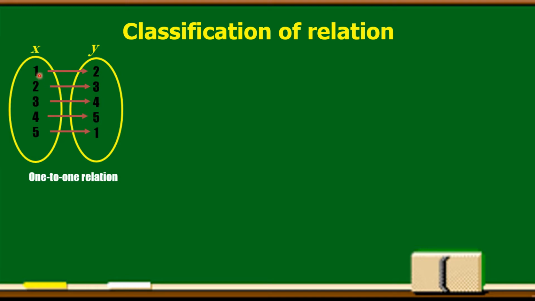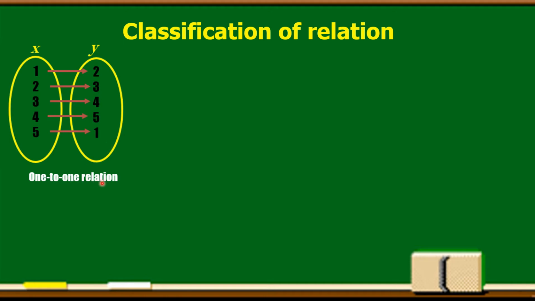Like here, 1 correspond exactly one element which is 2 in the range Y. And si 2 correspond exactly one element in range Y which is 3. Then si 3 correspond exactly one element in range Y which is 4. And then si 4 correspond exactly one element in range Y which is 5. And then si 5 correspond exactly one element which is 1. So that's called one-to-one relation.